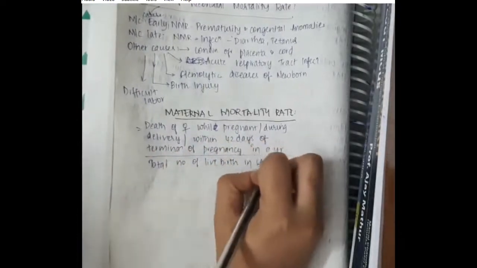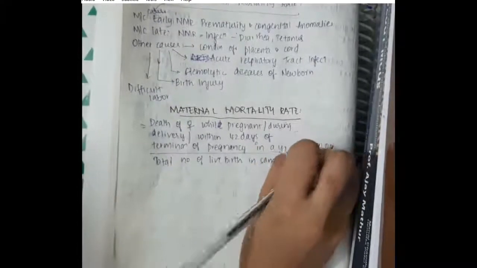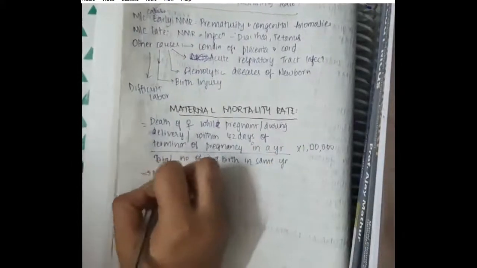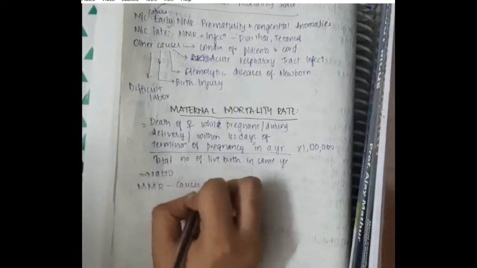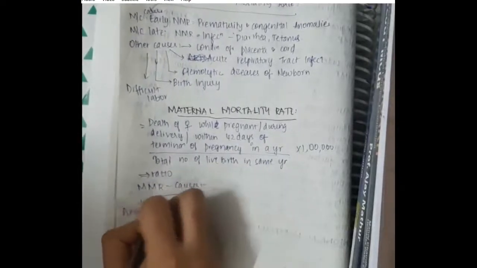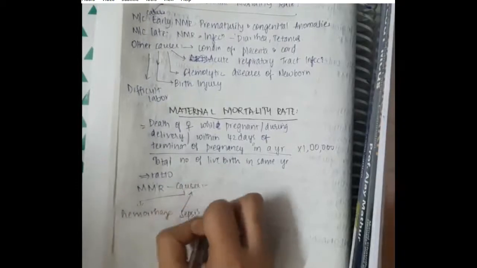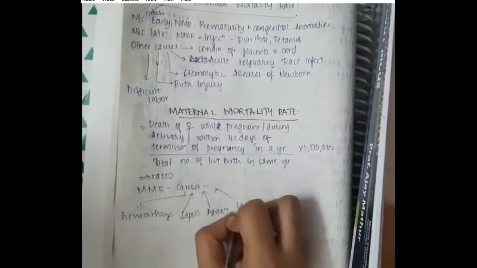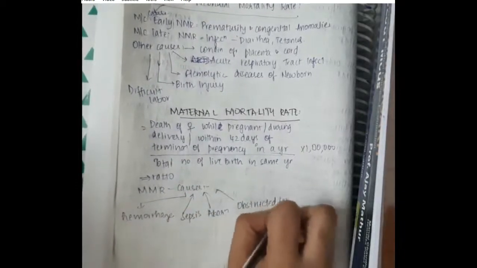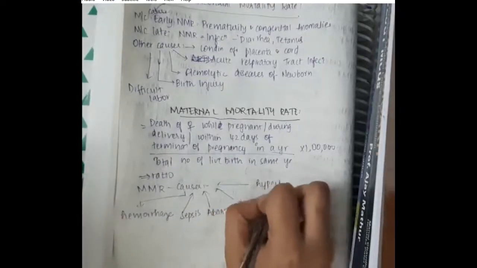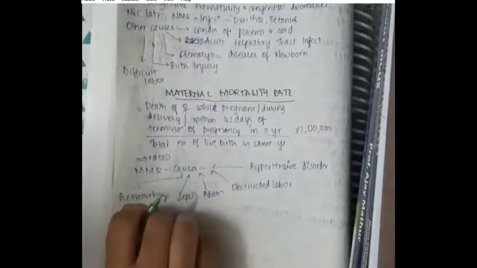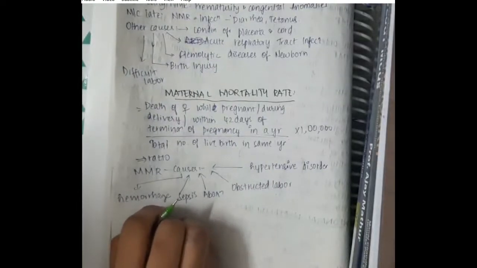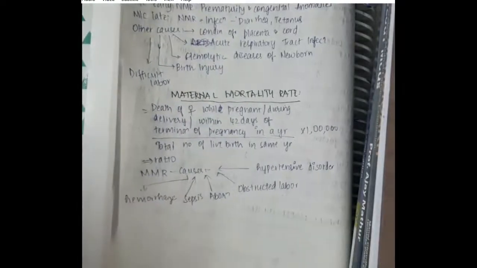That means among all the live births in the same year, the number of females who have died during pregnancy is the maternal mortality rate. It is multiplied by 1 lakh. This is a ratio. The causes are hemorrhage, sepsis, abortion, obstructed labor and hypertensive disorders.